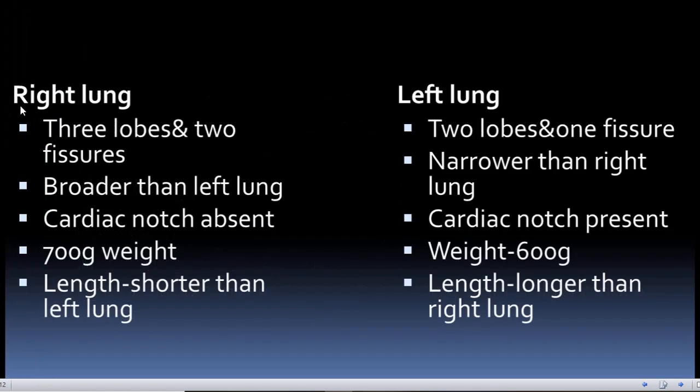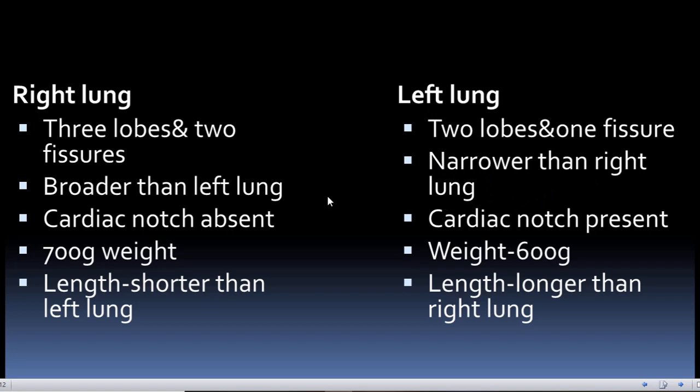As we told, the lungs are two in number, that is right lung and left lung. Both these lungs show a number of differences. Now let's see. The right lung has three lobes, that is, two fissures are present in the right lung, transverse and oblique fissures. These two fissures divide the lung into three lobes. A single fissure divides the left lung into two lobes. The right lung is broader than the left lung, and the left lung is narrower than the right lung.